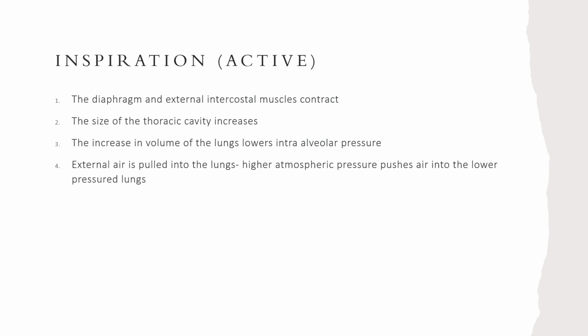In summation, inspiration: active. The diaphragm and external intercostal muscles contract. The size of the thoracic cavity increases. The increase in volume of the lungs lowers intra-alveolar pressure. External air is pulled into the lungs. Higher atmospheric pressure pushes air into the lower pressured lungs.